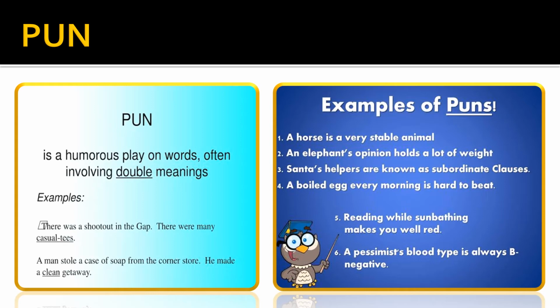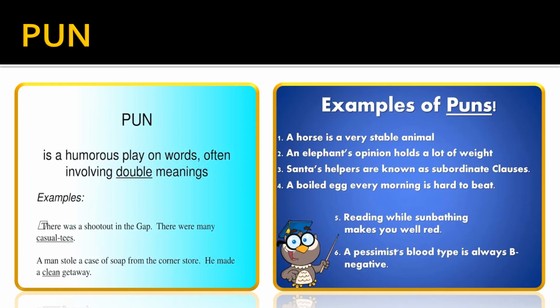A pessimist means a person who never sees anything positive. Now you know there is a blood group called B negative, but they are using it for a person who is not positive. So when we have words having double meaning, we call them a pun.